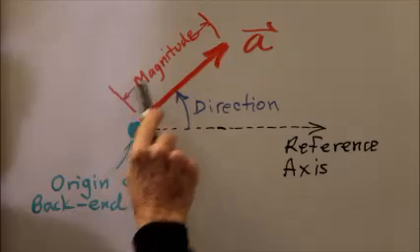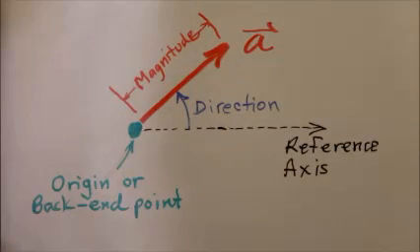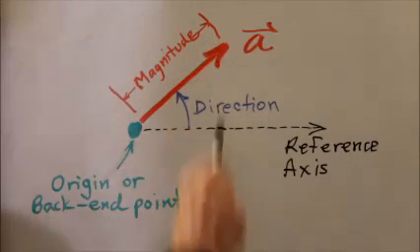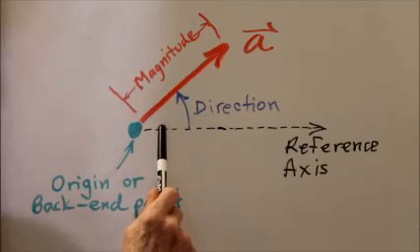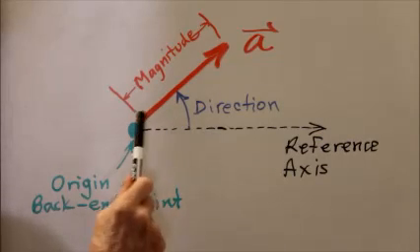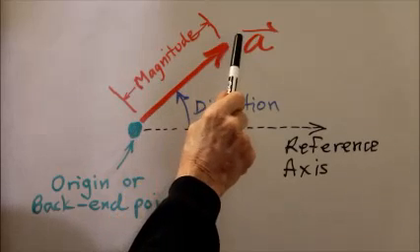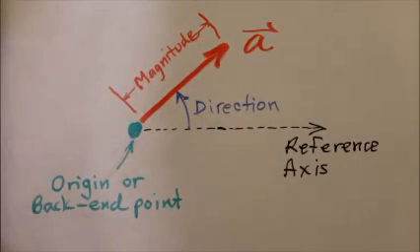A vector has magnitude, which can be expressed as a number, and direction, which can be expressed as one or more angles with respect to a reference axis. In 2 dimensions, a vector needs only one angle. In 3 dimensions, it would need 2 angles. And there are other ways to express vectors in 3 dimensions, but the important thing to remember about a vector is it has a starting point, a magnitude that goes off in a specific direction, and the magnitude and the direction are independent. That is, they can vary independently.